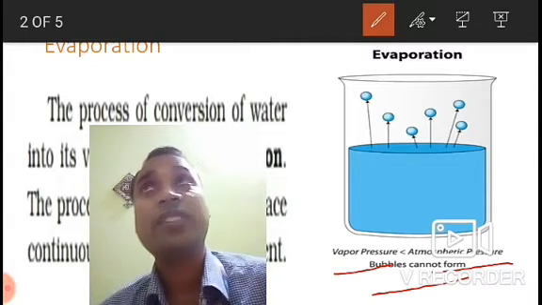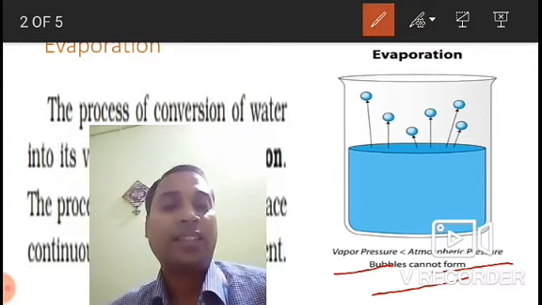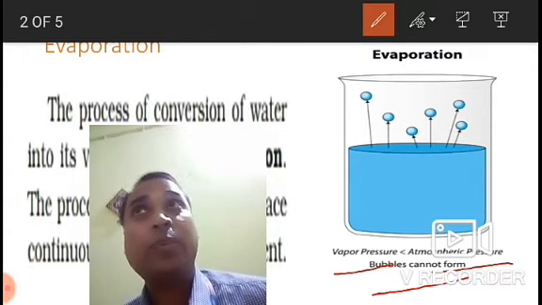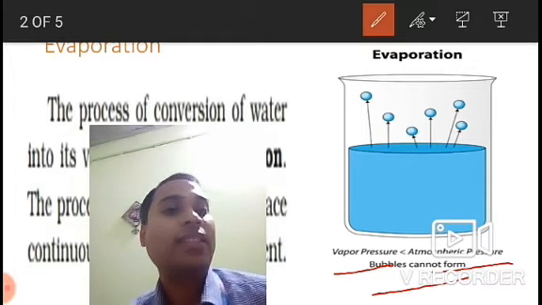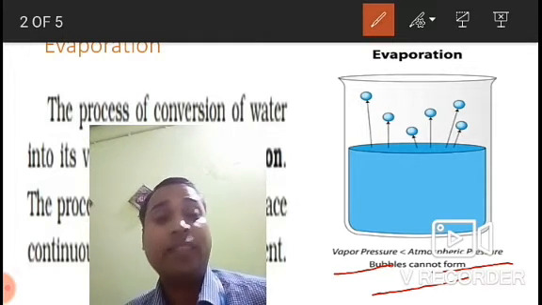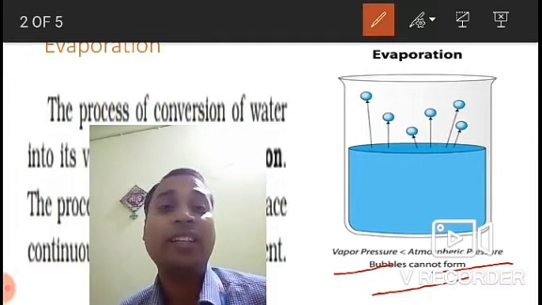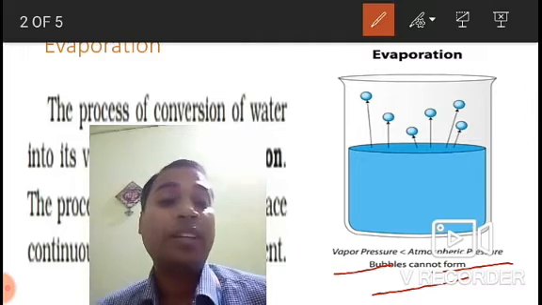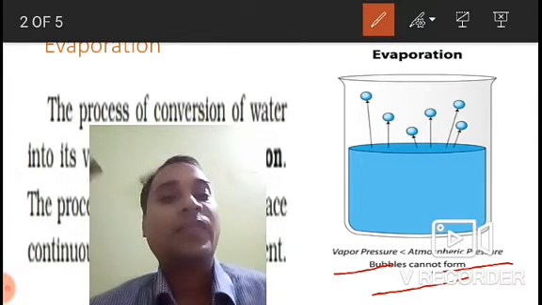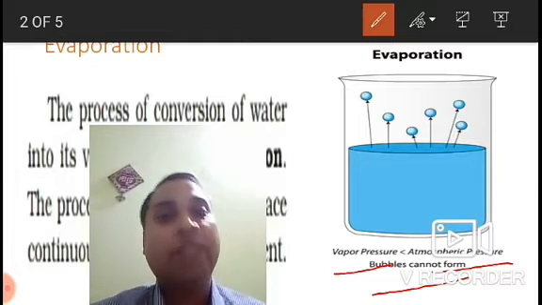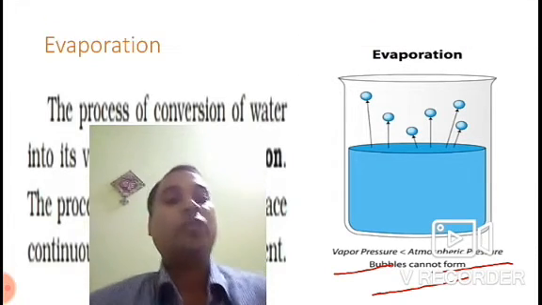So we don't see any bubbles forming on the water surface, or coming out in a glass jar which is kept outside in the sunlight, but continuously the evaporation goes on. Whereas when we boil water, we clearly see the bubbles coming out. So that is also one of the differences between evaporation and boiling. So this is about the evaporation process.